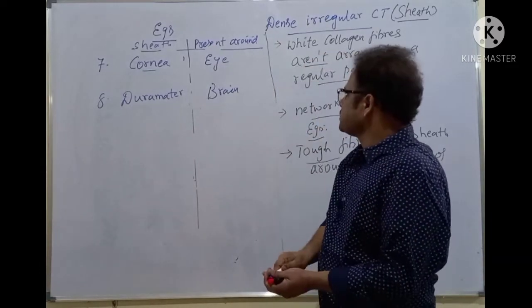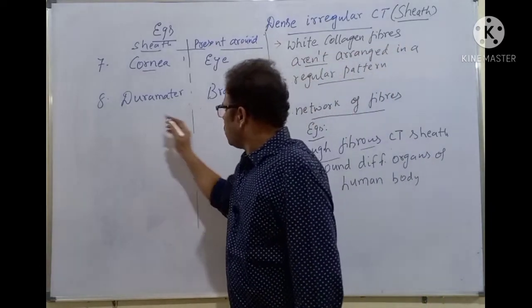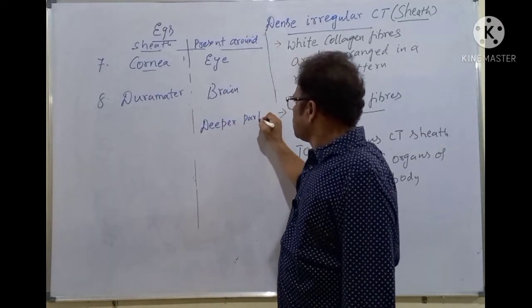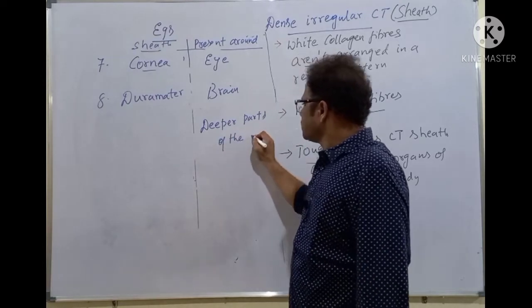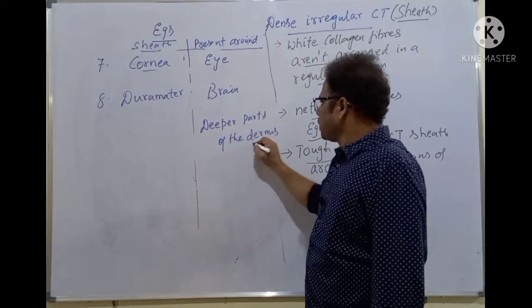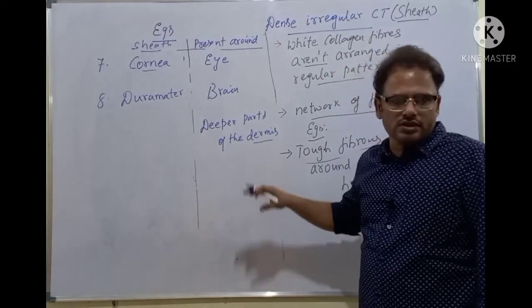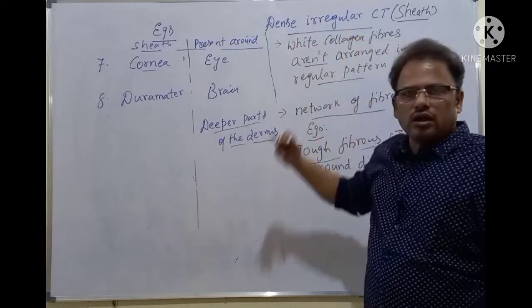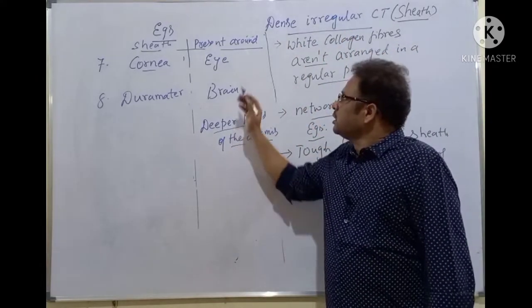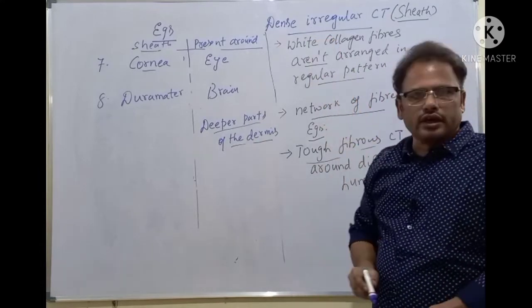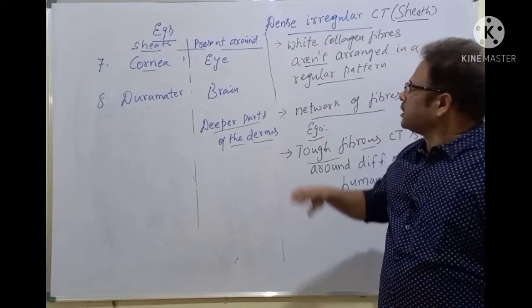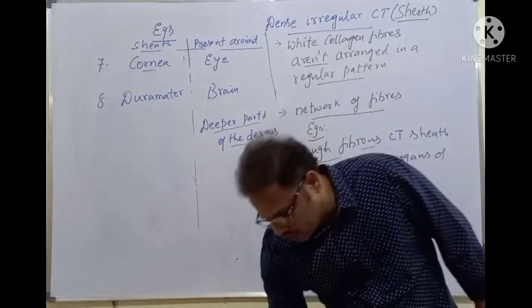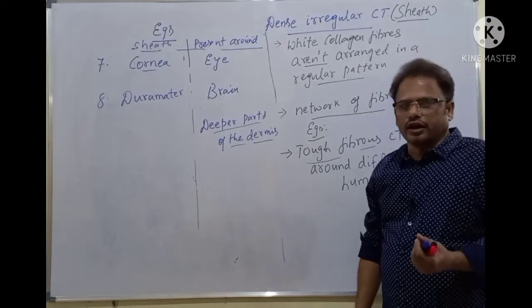So, these are the various things here. Also other parts, called the deeper parts of the dermis. Dermis means the innermost part of the skin, isn't it? Below the epidermis there is a dermis. The deeper parts of the dermis also contain the dense irregular connective tissue. The joint capsule and all these things are examples of dense irregular connective tissue. So till now we have discussed dense regular followed by dense irregular. Now let's discuss the elastic connective tissue, the third type of dense connective tissue. Clear, students?